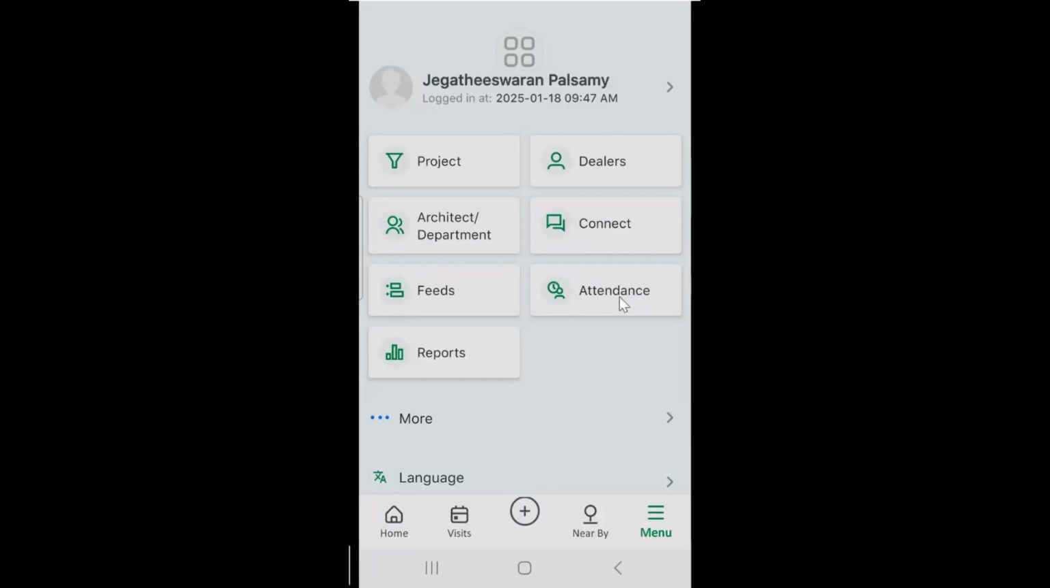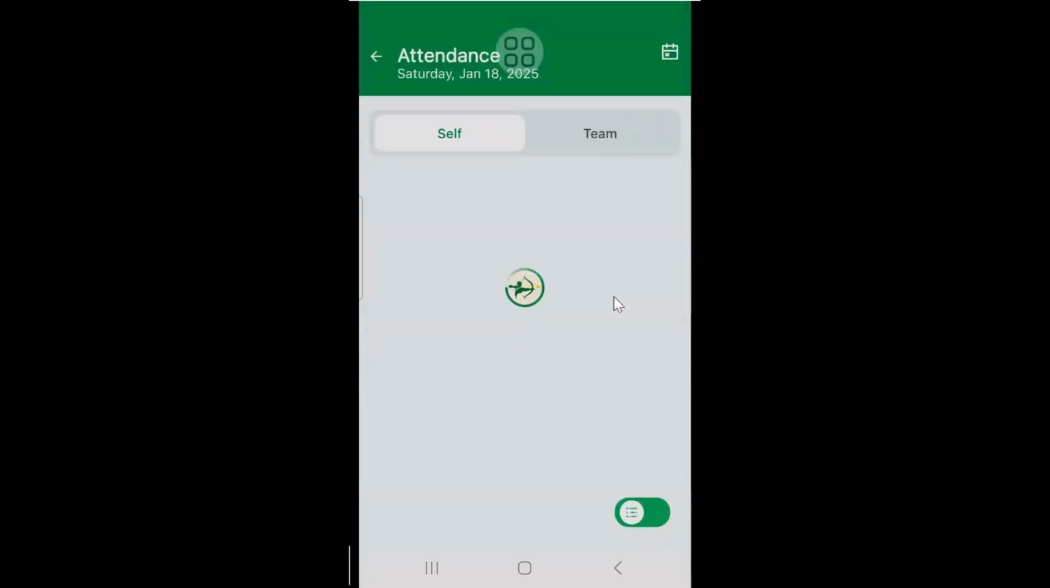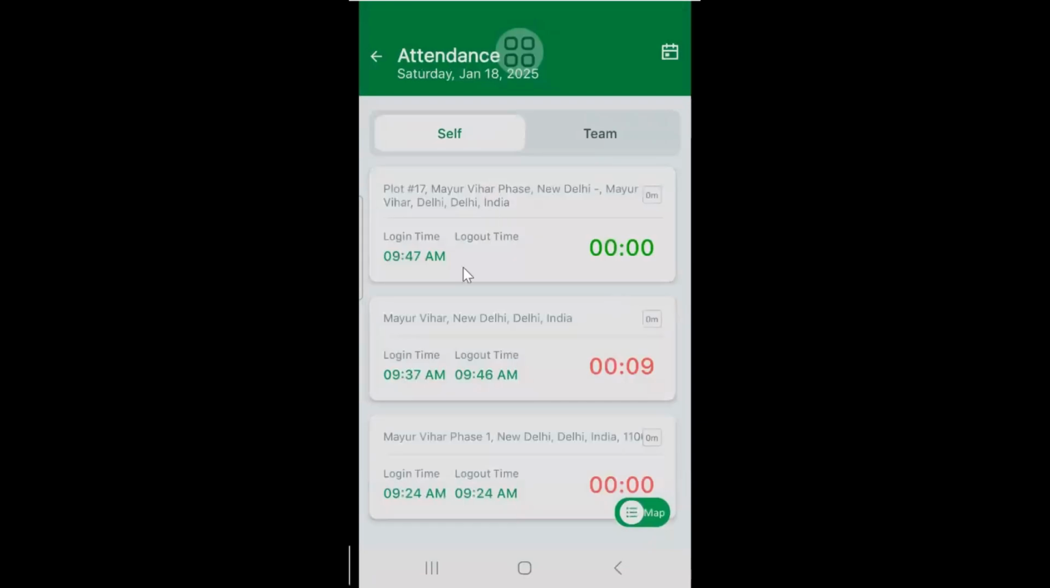Yes. Okay, here in the attendance, this is another good feature as a manager where you can click attendance. Here you will be able to see yourself from morning till now. What time I have logged in, I have logged out, what is the location, again I have logged in, logged out, again I have logged in at 9:47 from this location. This is one.